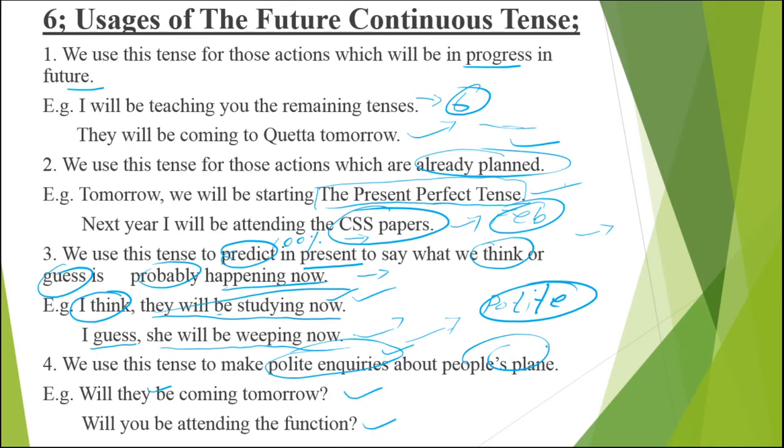If you say, will you come tomorrow, it is as if you are showing some attitude. But when we ask elder people or famous people, mostly we say, will they be coming tomorrow, will you be attending the function? These questions are mostly asked by news anchors, politicians, or scholars. Hope you got the usages of future continuous tense.